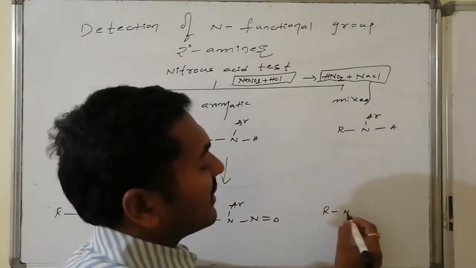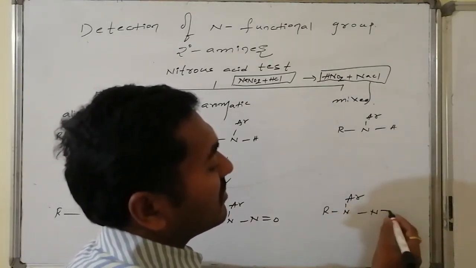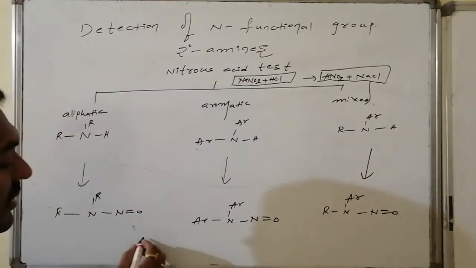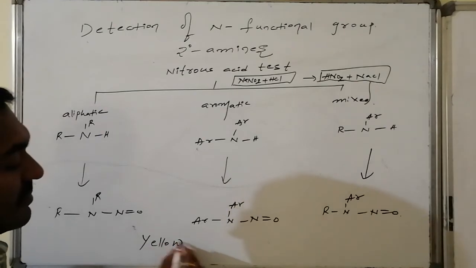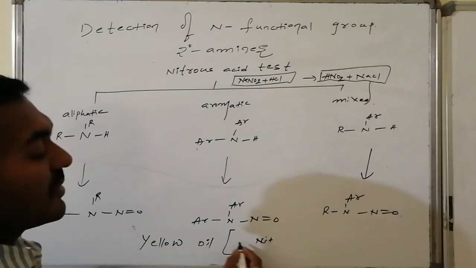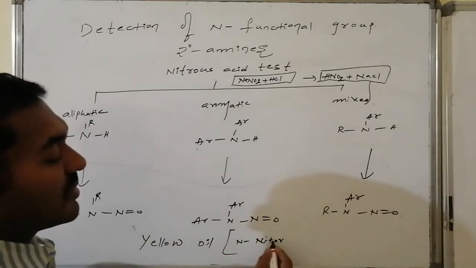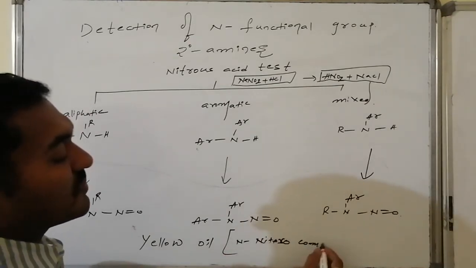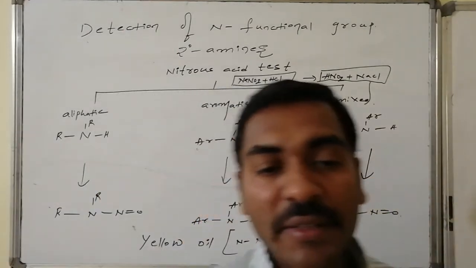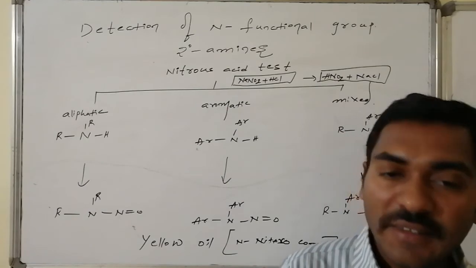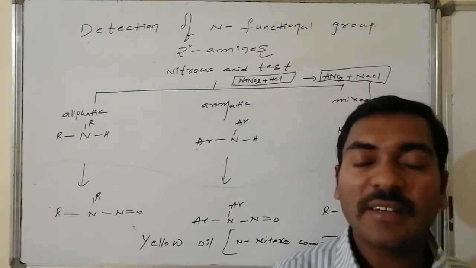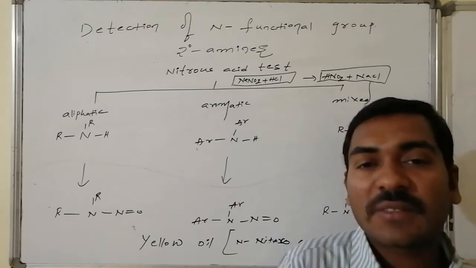Here it is aliphatic as well as aromatic. Here also a nitroso system is prepared, a yellow colored oil everywhere, and that is said to be an N-nitroso compound. N-nitroso compound formation, appearing as a yellow colored oil, indicates that it is a secondary amine. If it is a primary amine, there is brisk effervescence of nitrogen gas